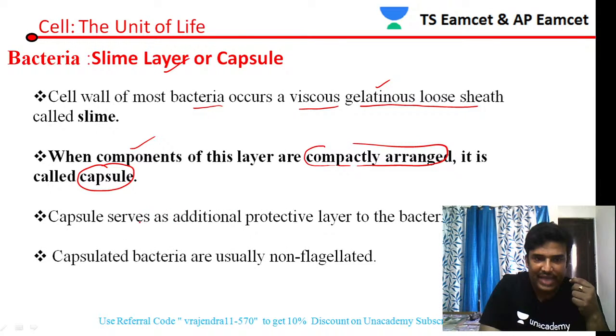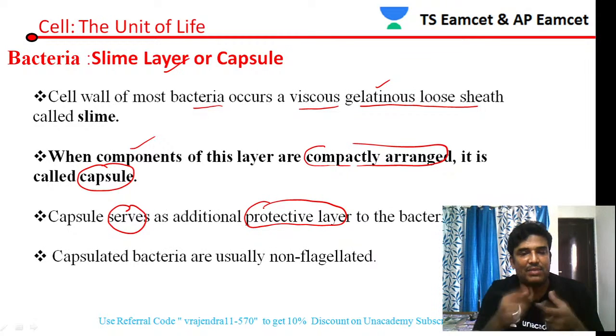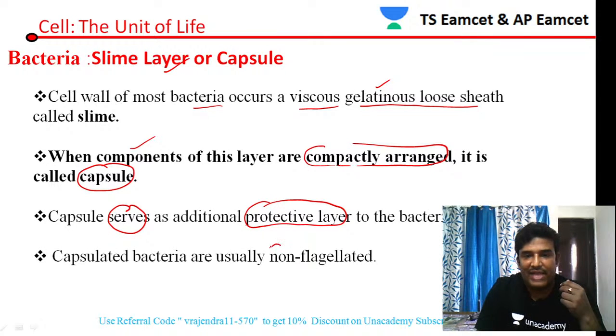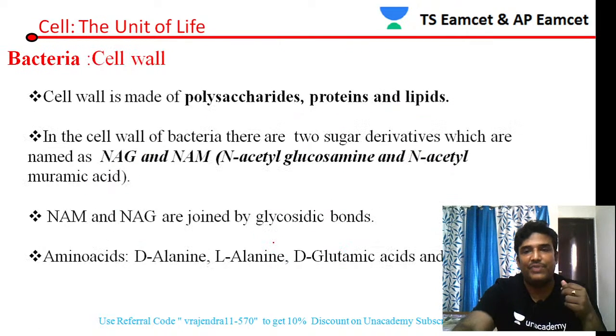So what is the function of the capsule? The capsule serves as a protective layer. The main function of the capsule is that it acts as a protective layer. Generally, bacteria which have a capsule will not have flagella. So capsulated bacteria usually don't have flagella. That is an important point which we have to remember here.